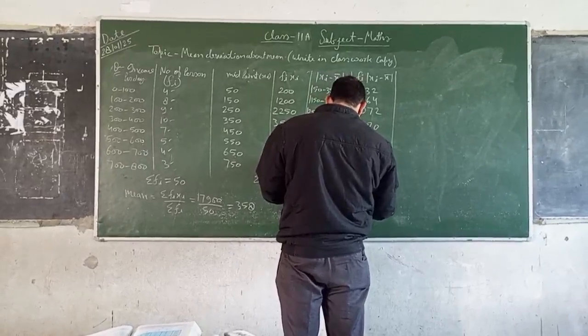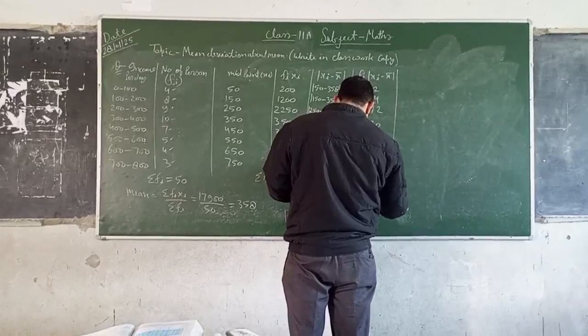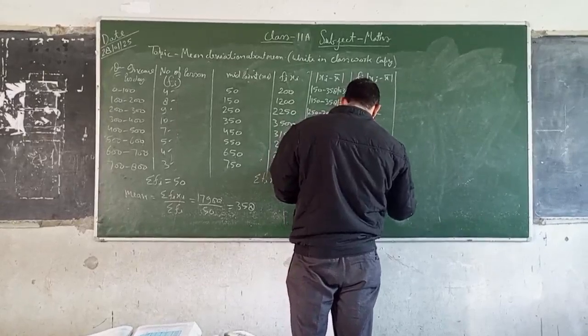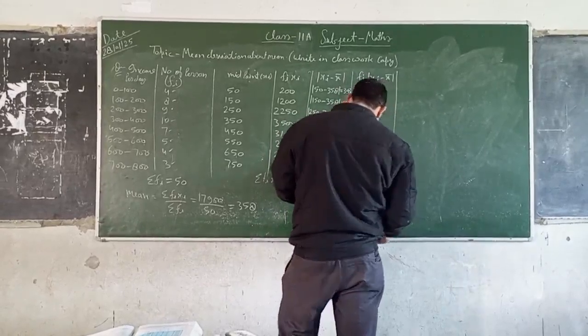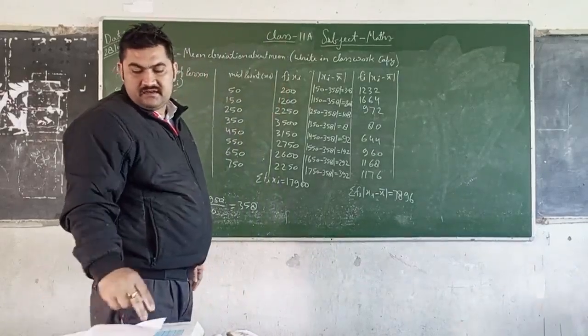Summation fi mod of xi minus mean is equal to 7896.